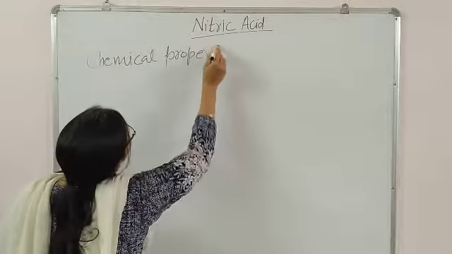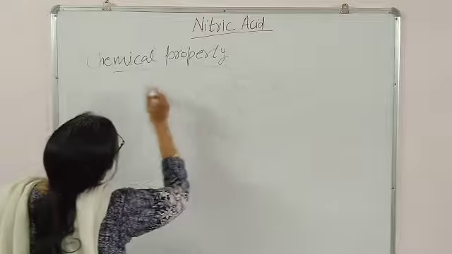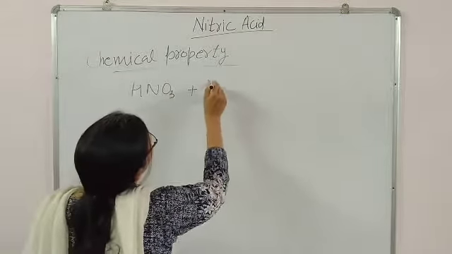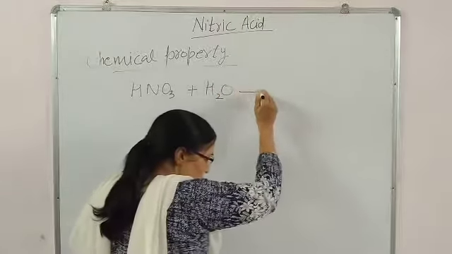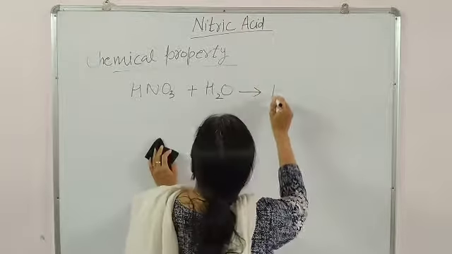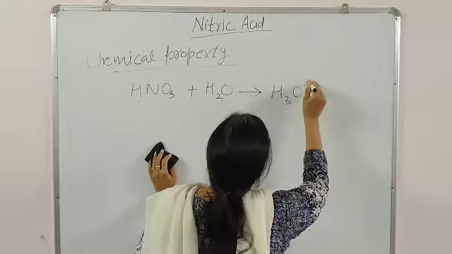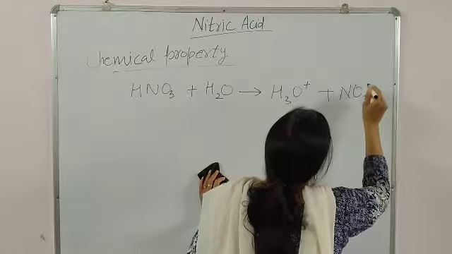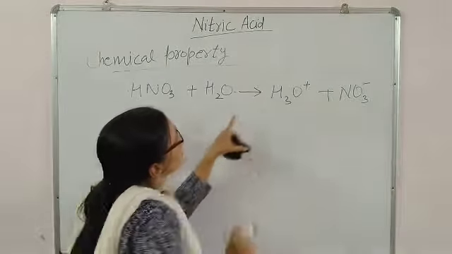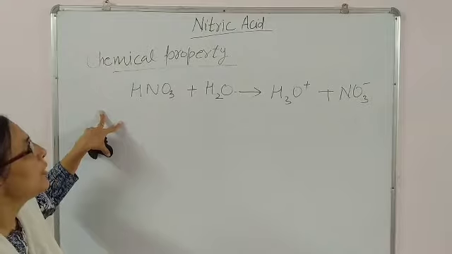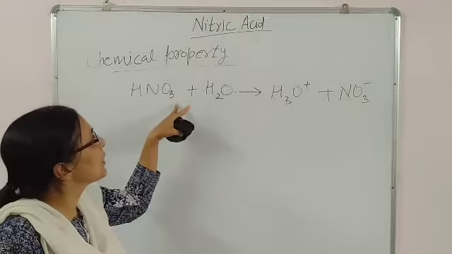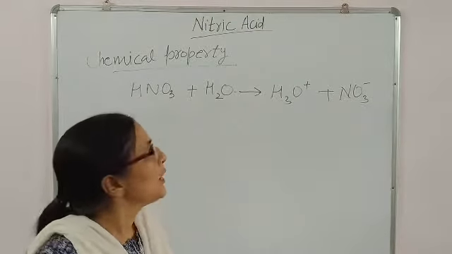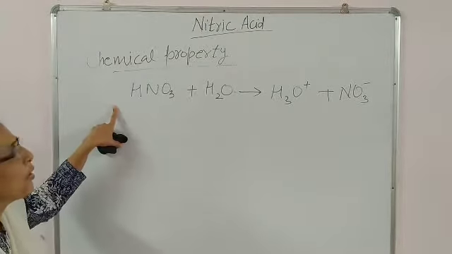The very first property is that it is an acid. How is it an acid? When HNO3 is added to water, there is formation of H3O+ ion along with nitrate ion, and it is a unidirectional reaction, meaning it is dissociating at a high level and giving so much hydronium ion. It means it's a very strong acid.